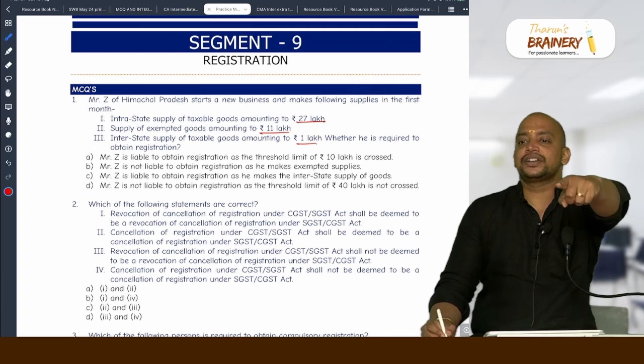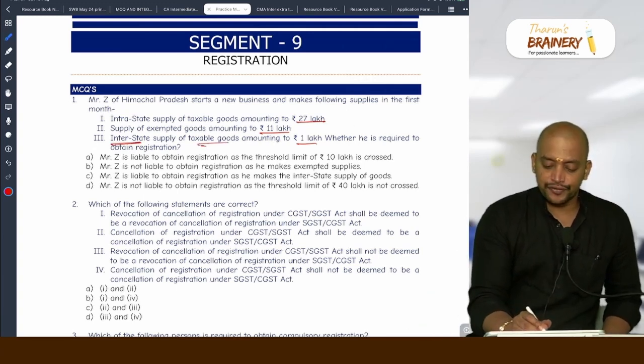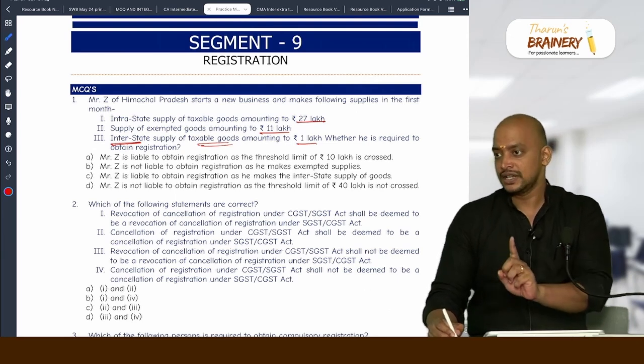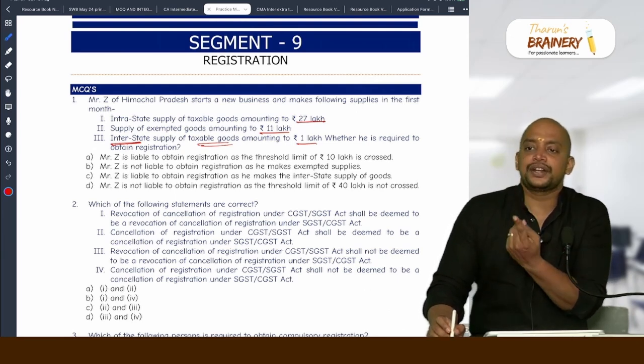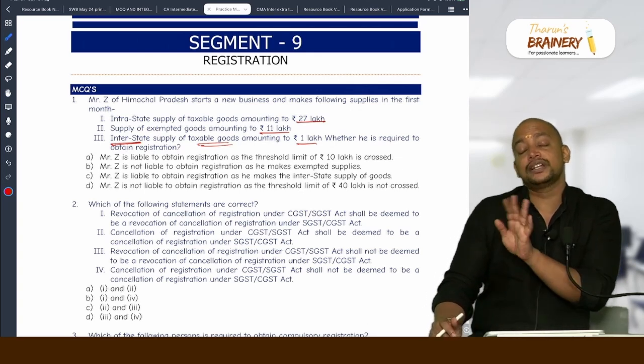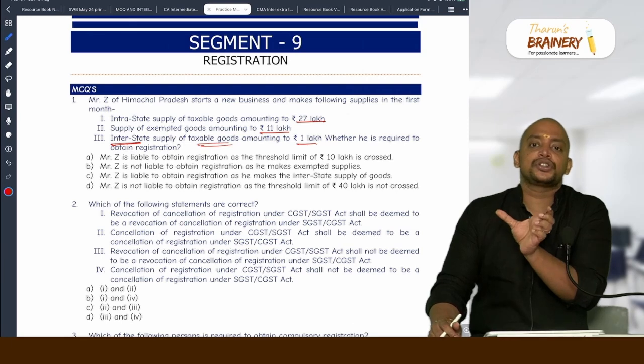Yes, compulsory registration. He is making interstate supply of taxable goods, so therefore he needs to compulsorily get registered. Always check section 24 first. If the person is compulsorily required to get registered, they are required to get registered. Suppose it is not covered under section 24 compulsory registration, then you see the monetary limit, that is, the threshold limit.